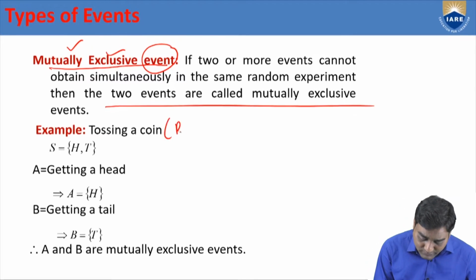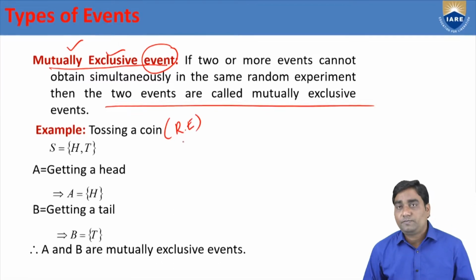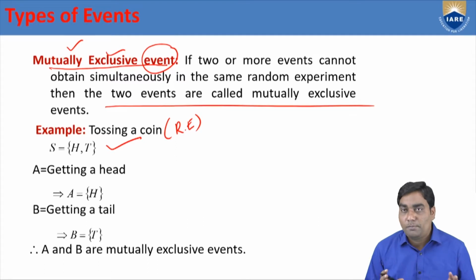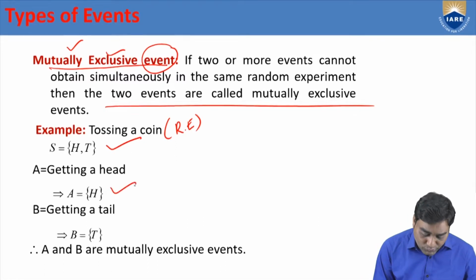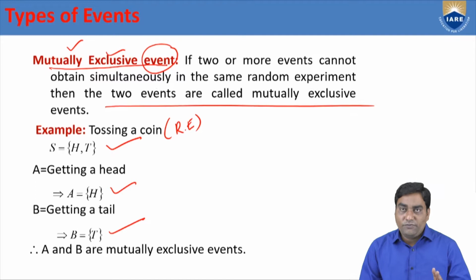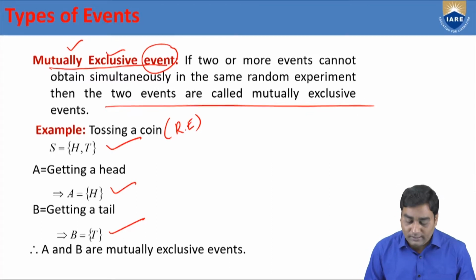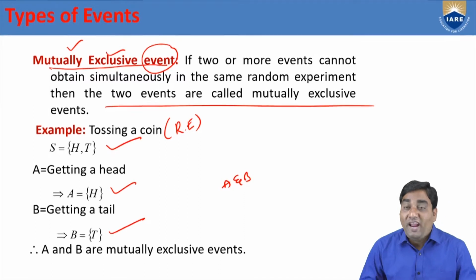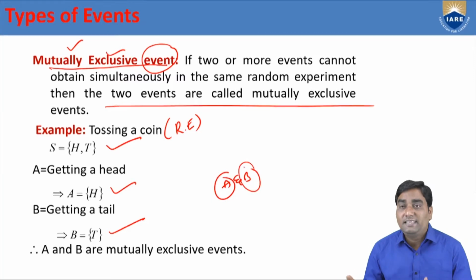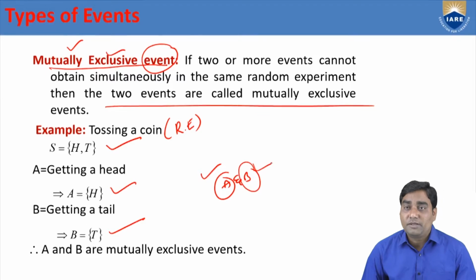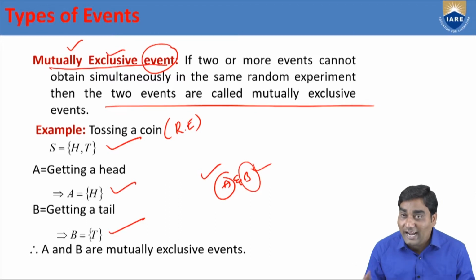Suppose I take the same example, random experiment: tossing a coin. The sample space consists of H, T, because these are all possible outcomes, and I have chosen two events, A equals H, B equals T. If we toss a single coin, either head comes up or tail comes up. If head comes up, the tail doesn't come. Both cannot happen at a time because it is only a single coin.